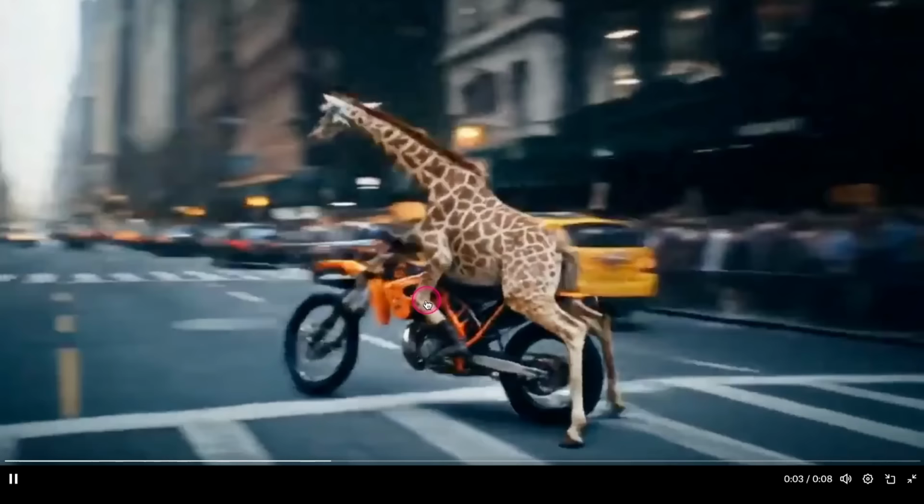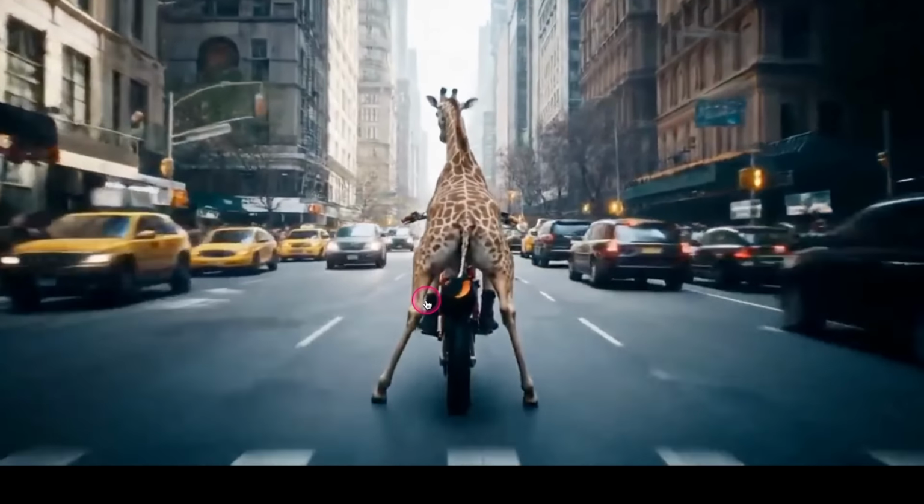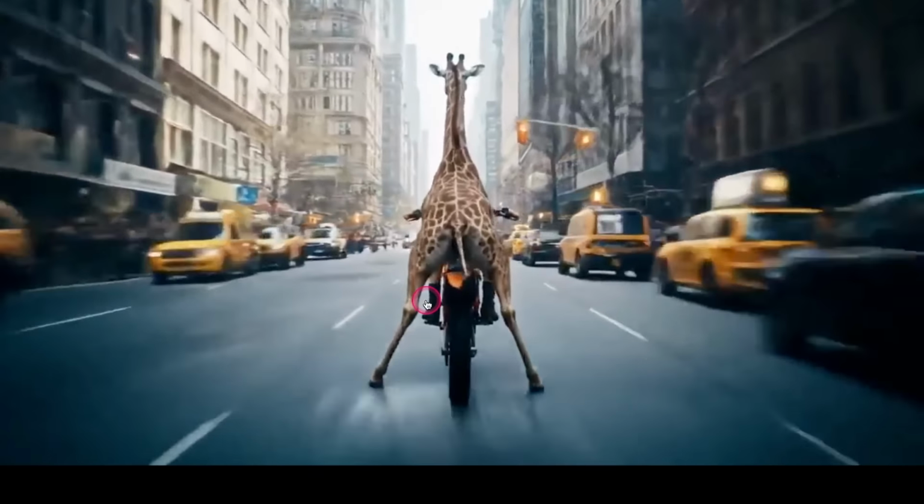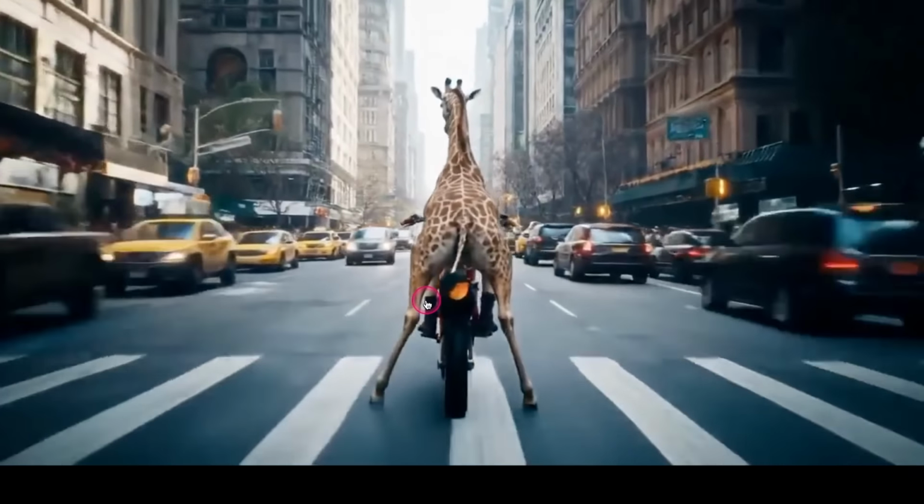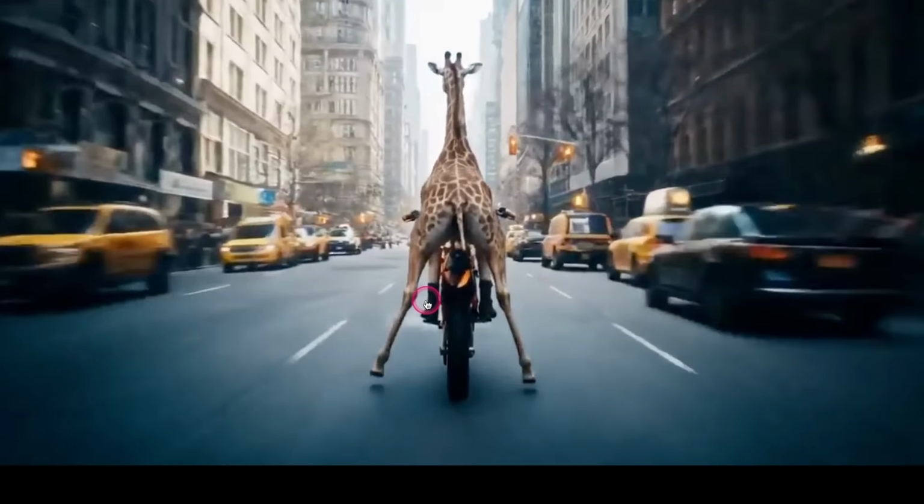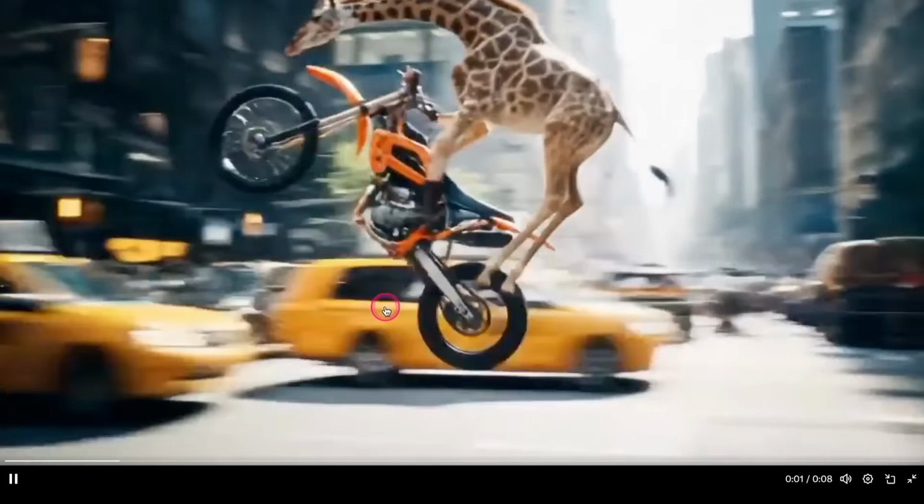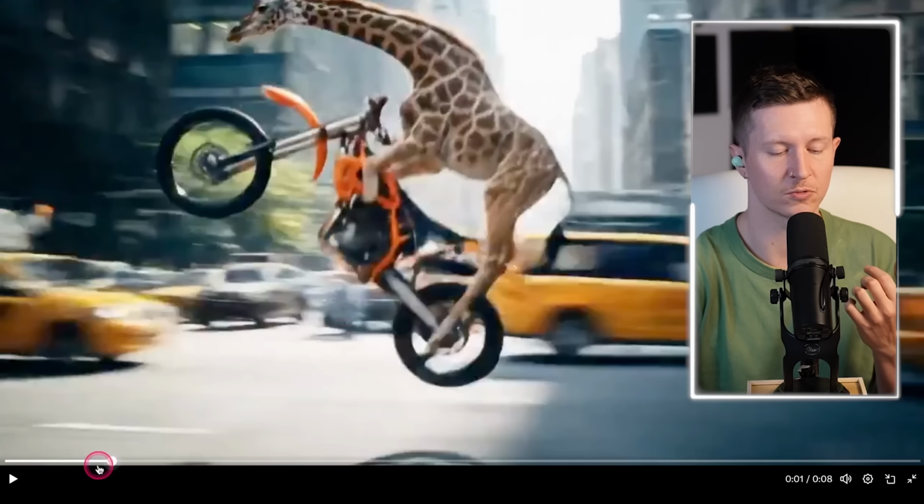Now, of course, one of the strengths of AI video is being able to generate surreal combinations. And here we have an example of a giraffe riding a motorbike through the city of New York. Just how beautiful it is to see the cars coming out of the field of view here, that it really gives us a wonderful sense of perspective and moving through the city.